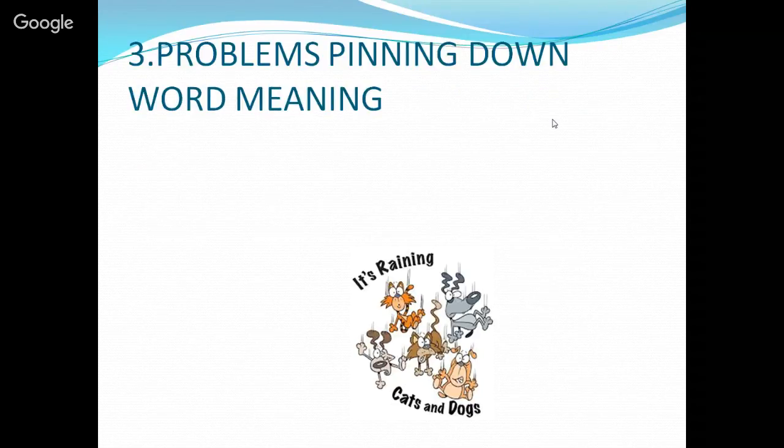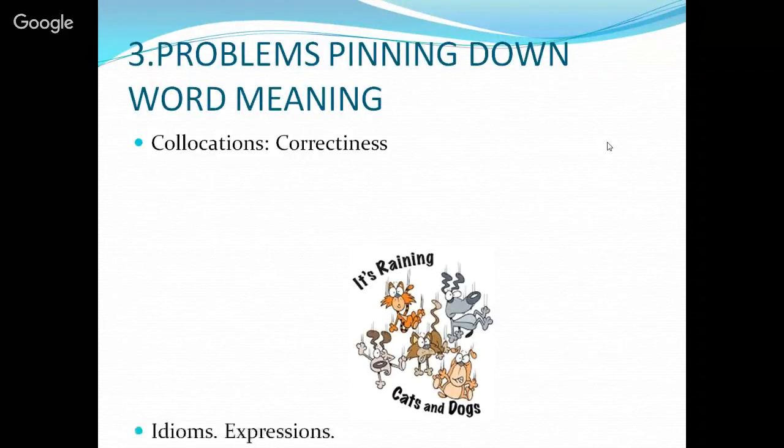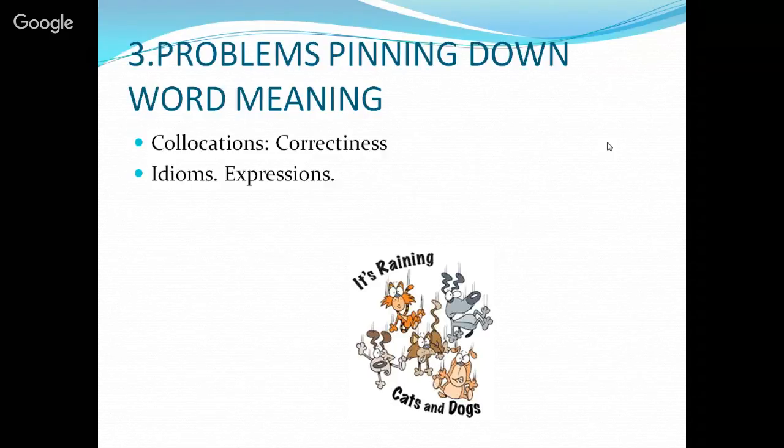Problems pinning down the word meaning. Well, one of the semantics challenges is the task to define the meaning. So we can have some problems here, such as collocations, when we are talking about correctness. So what could be the correct word collocation or the correct word used in order to say a phrase or a sentence? As we can have an example, black and white or white and black. So that could be a kind of collocation problem.